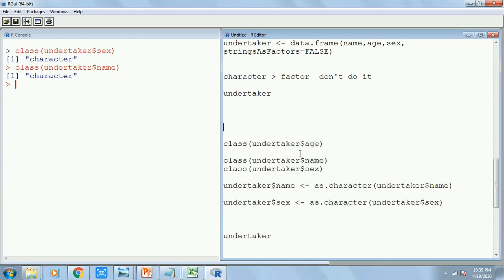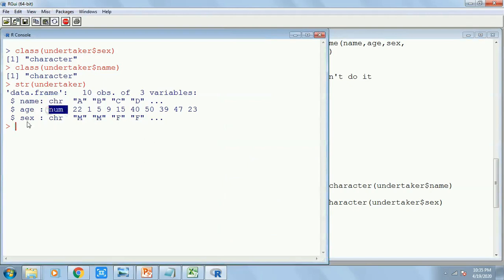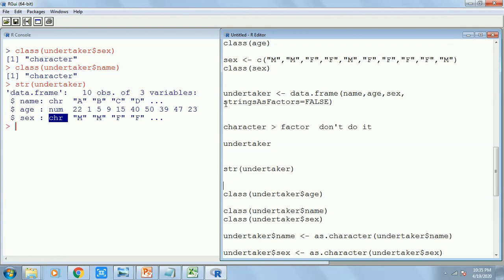So how to do that? You write str, means structure, within bracket Undertaker, that means the data frame. It shows you the properties of all the variables within Undertaker. So it is showing name as character, age as numeric, sex as character. Again, as I told you, it is absolutely case sensitive, so beware of the spelling, okay. Do not make any mistake in the spellings as well as the cases.